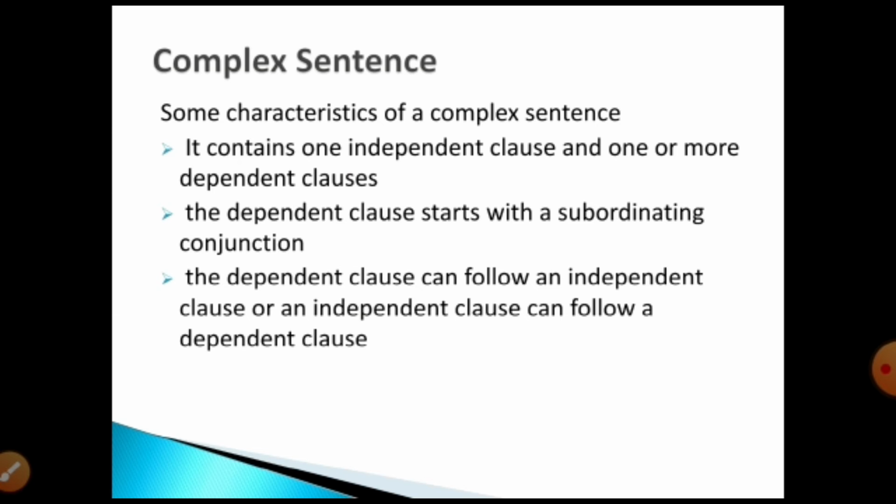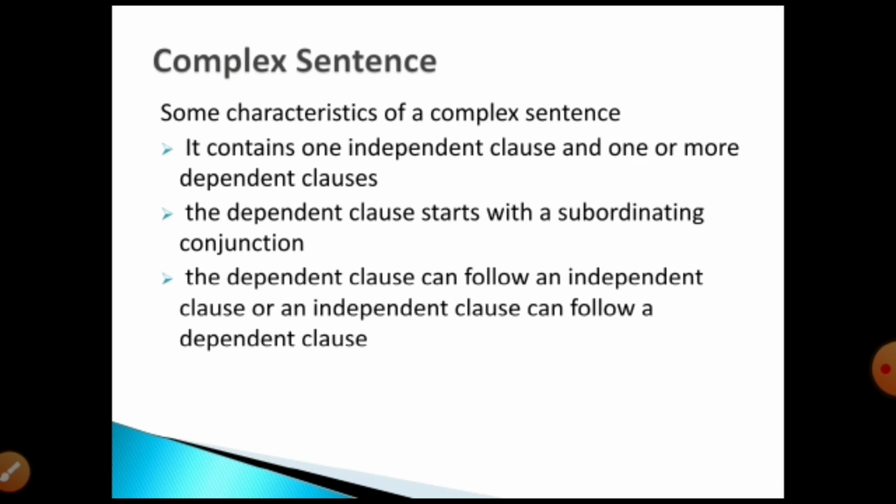Okay, see, what are the characteristics of complex sentence? It contains one independent clause and one or more dependent clauses. Okay, this is the first thing. See, when the sentence has only independent clauses, that type of sentence is called compound.